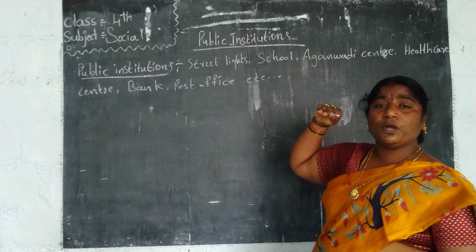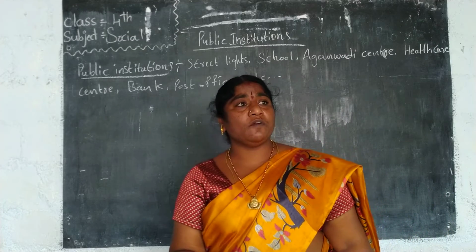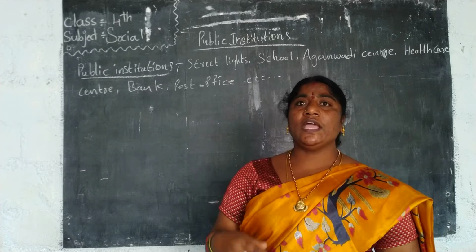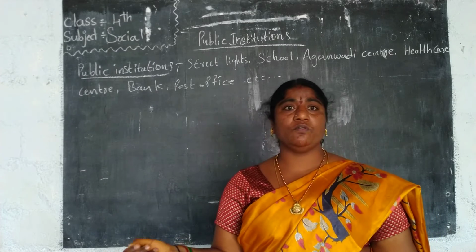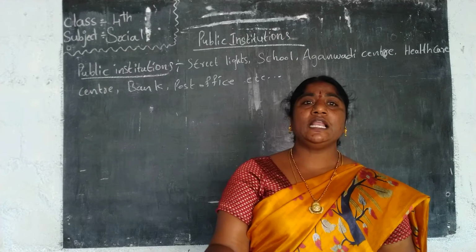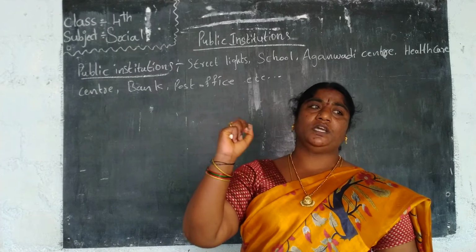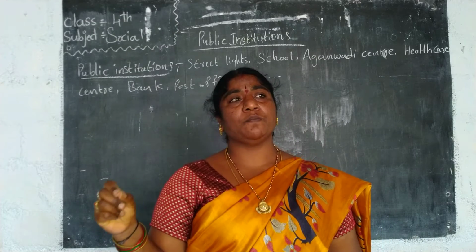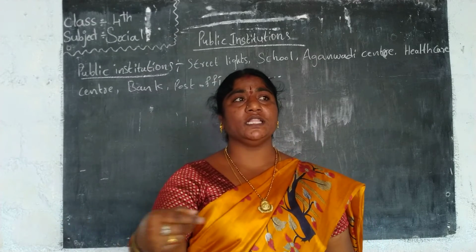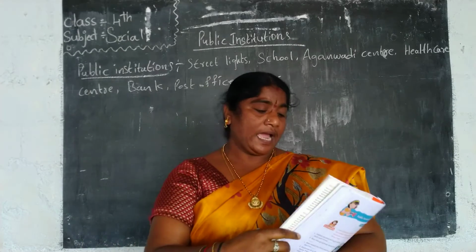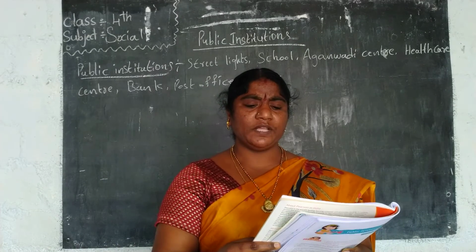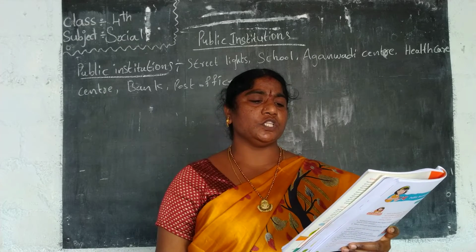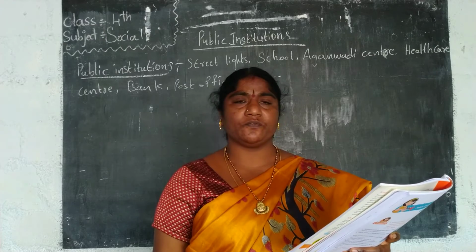If the people of the village are facing any problems, they bring it to the notice of the Gram Panchayat, saying what facility they need. They can write a letter, and they have to submit it in the Gram Panchayat office. The Sarpanch and the ward members and officers in that Gram Panchayat will look after these problems. The Sarpanch, as head of the Gram Panchayat, apart from the Gram Panchayat, also takes care of other public institutions and public facilities.